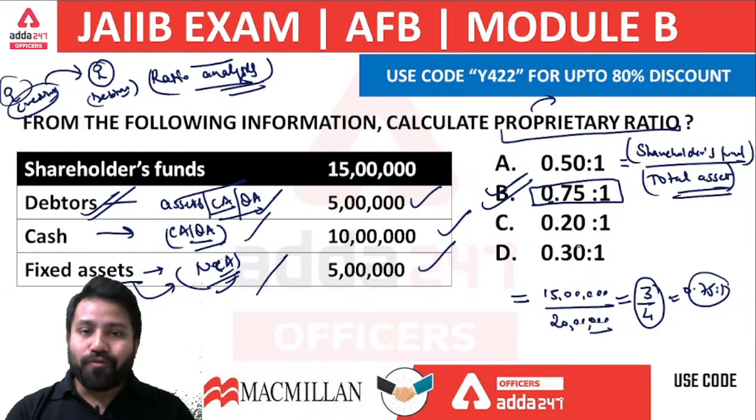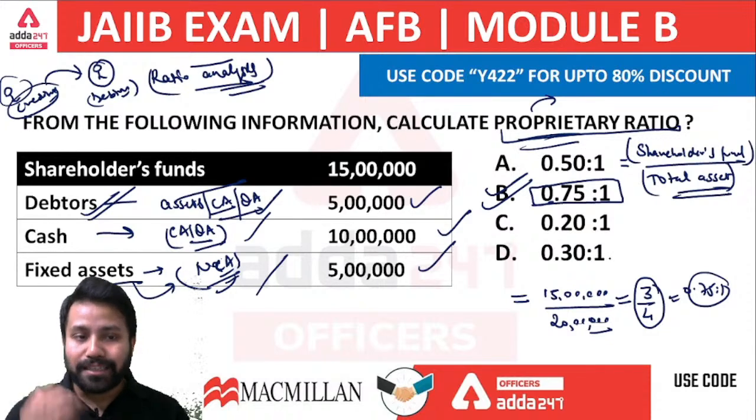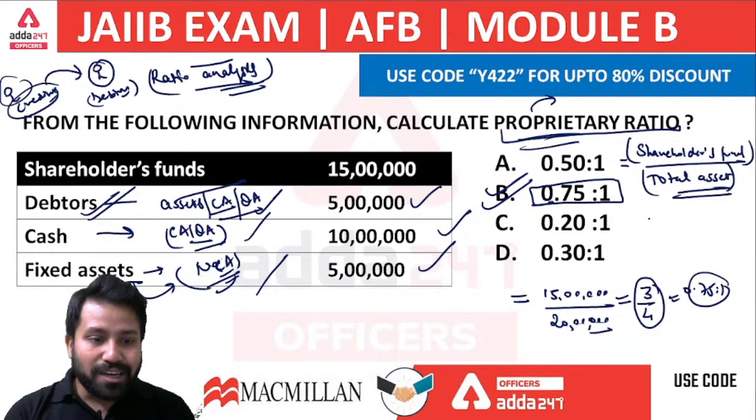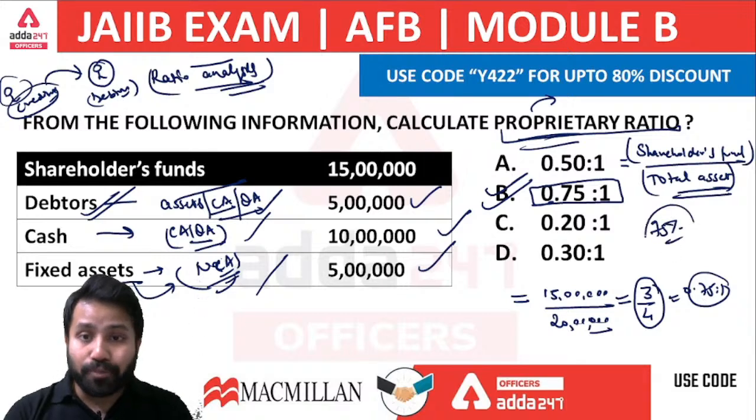You know what this ratio represents? If I talk about the proprietary ratio, the formula is the shareholders funds divided by the total asset. If it is 0.75 is to 1, you can also write it as 75%.